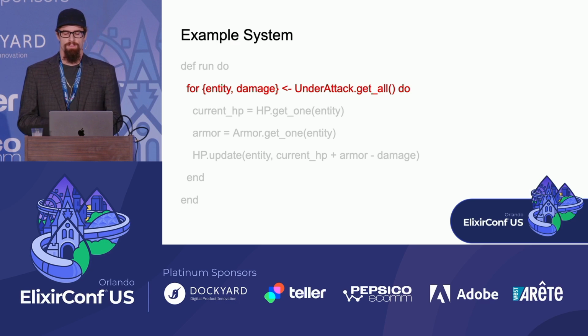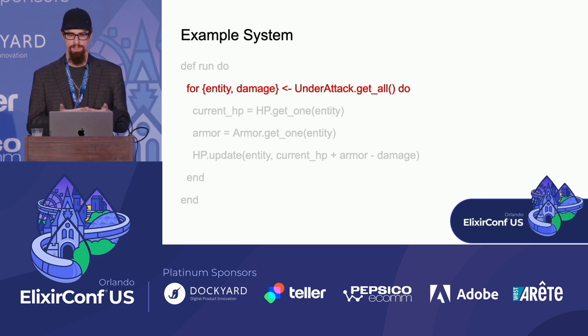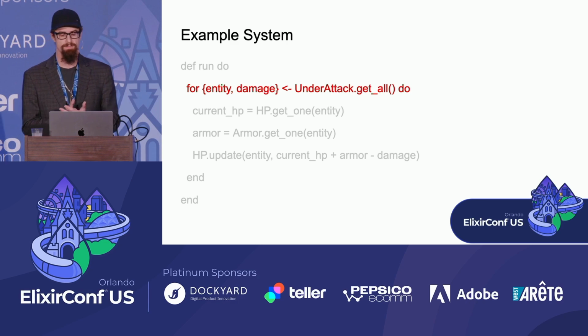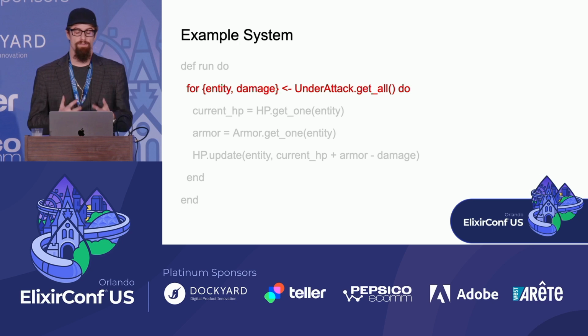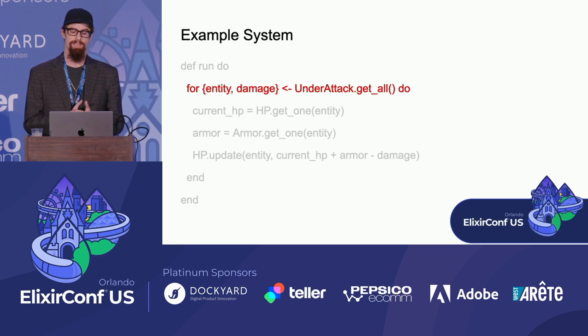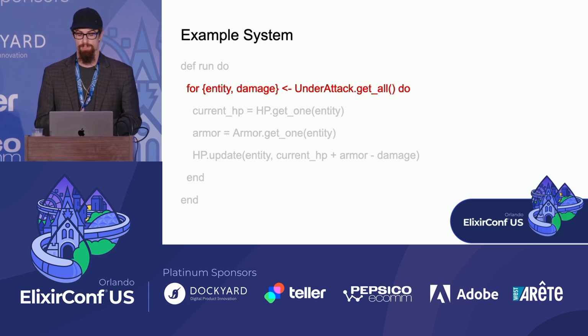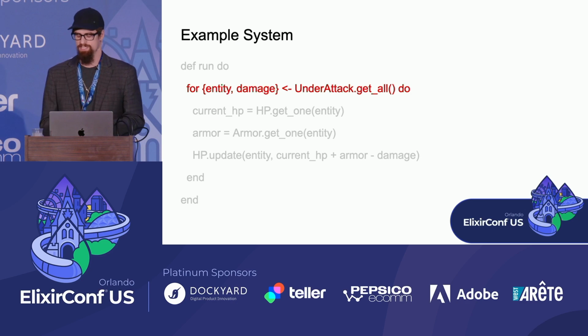So we're going to call the function getAll, which comes generated when you generate the under attack module. You're going to get an API to work with that under attack component. So one of those is getAll, which is just going to get all of the under attack components. And how a component is going to look when you query it is a tuple with two elements. The first is a reference to the entity. Now remember, entity is not an actual ship. It's just a unique ID that references the ship in those components. The second element is the amount of damage that the ship's going to take per game tick. And with these two pieces of information, we can run our system.